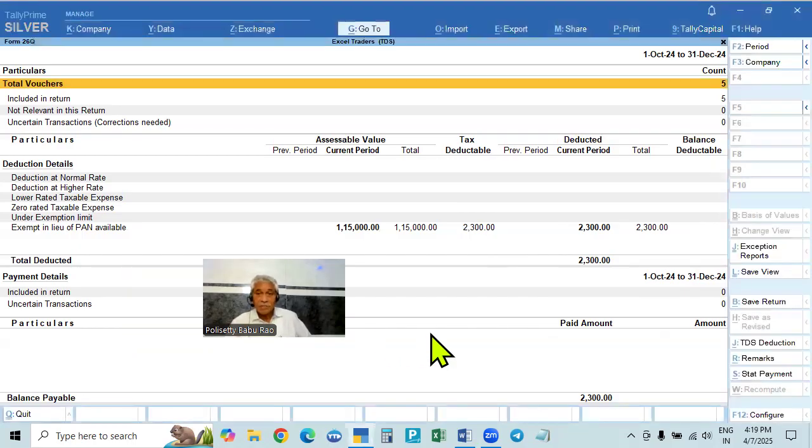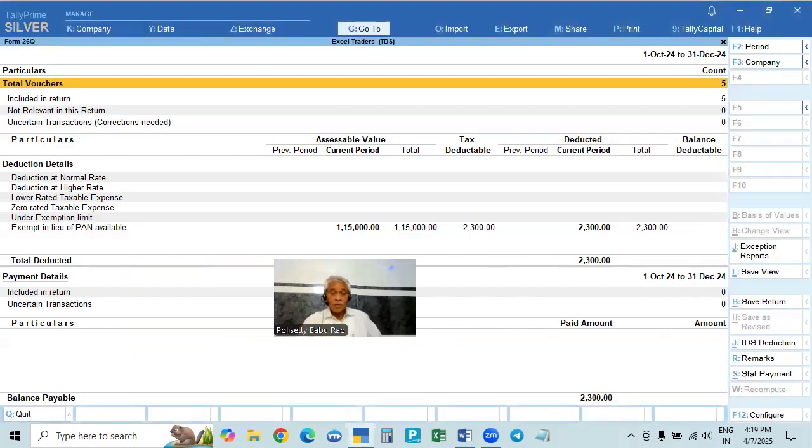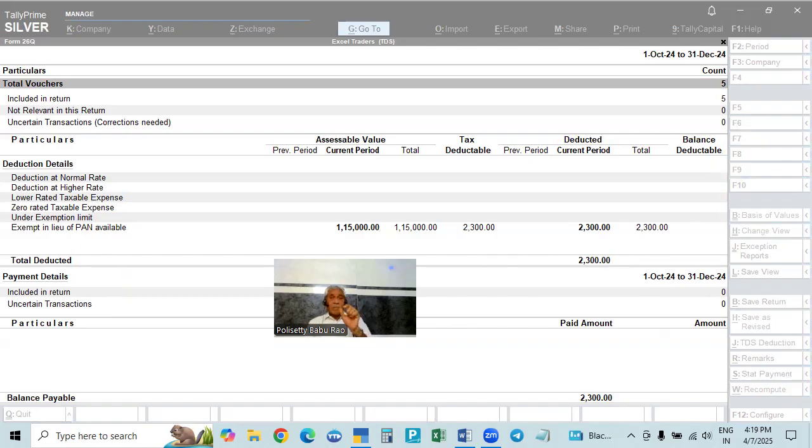So this can be done. The payment can be done in two ways. After making the payment, we'll go to that. How will we pay? We'll go to the bank, either paying online or offline. Online means go to the income tax portal, e-tax payment, and in that select e-TDS or TCS. There you'll get a form. Form number 281 is the challan number.